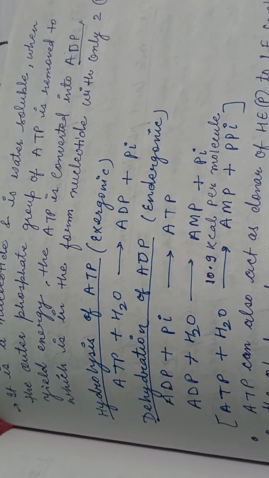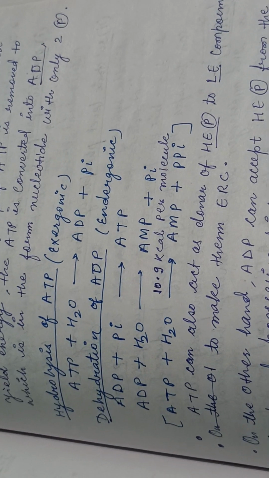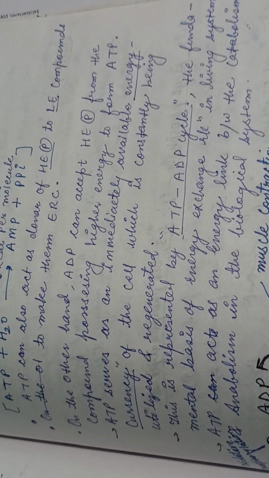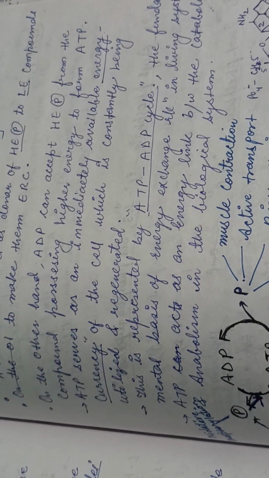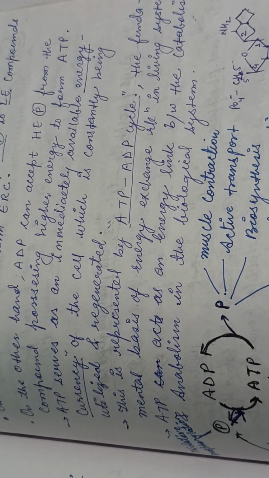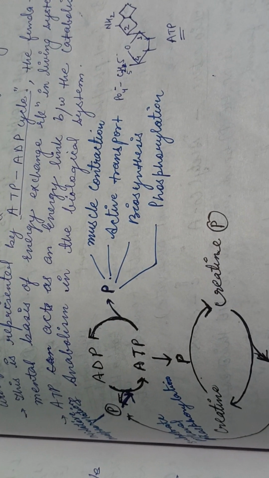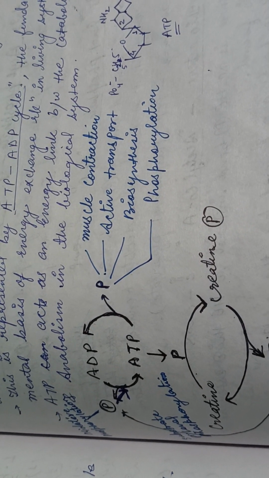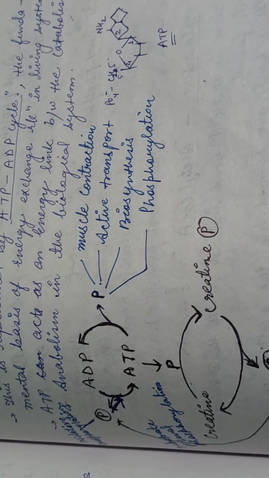On hydrolysis, ATP is converted into ADP and pyrophosphate, which is an exergonic process, and on the reverse, it forms ATP. On the other hand, ADP can accept a high energy phosphate from a compound possessing high energy to form ATP. So it is also known as the energy currency of the cell. The cycle is ADP converted into ATP and ATP converted into ADP, in which there are many functions which regulate ATP and ADP synthesis.